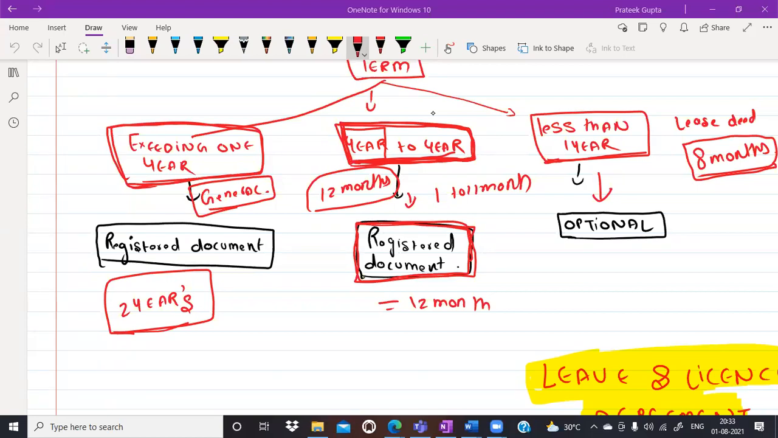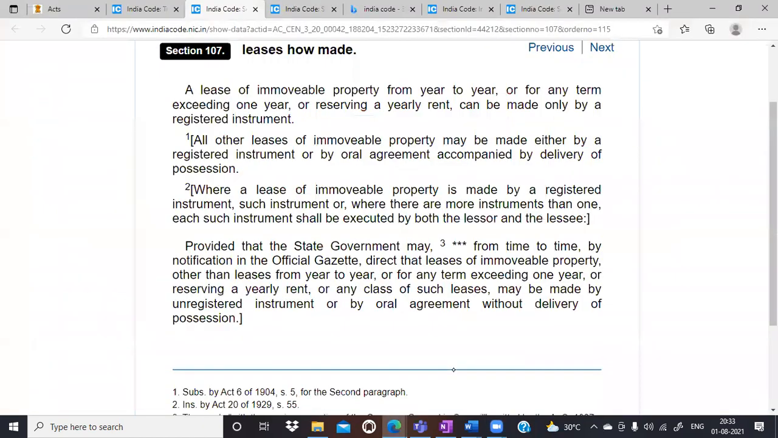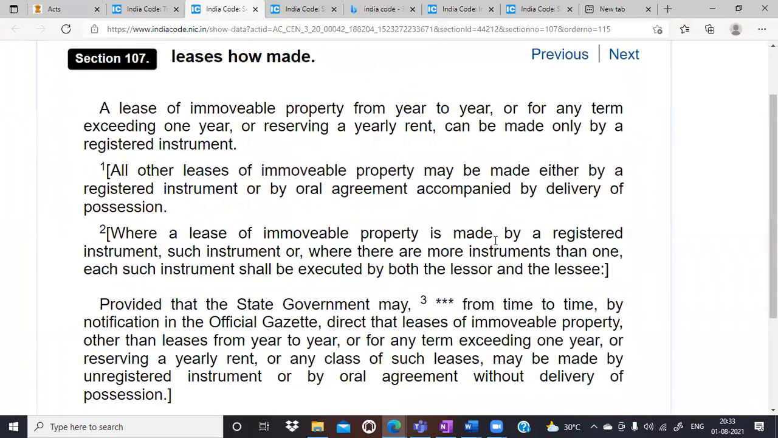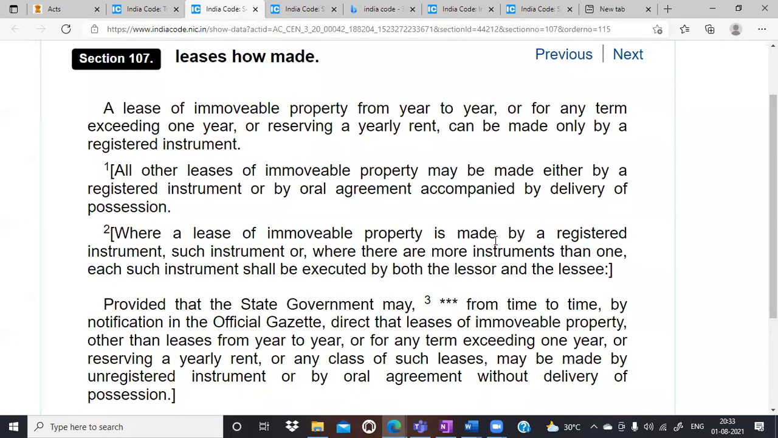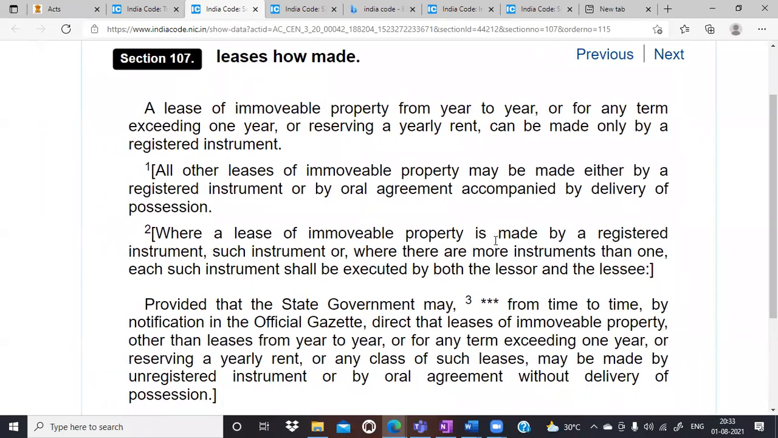See, this is important to understand. Okay, just a second. Yes, sir. Here, exceeding 1 year or reserving a yearly rent. Reserving a yearly rent. This is important. What do you understand by this term, reserving a yearly rent? Yes, it means 12 months. Okay, reserving a yearly rent. Yes, Pritika, Sagar, what do you understand by the term reserving a yearly rent?